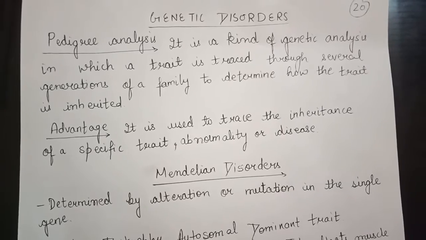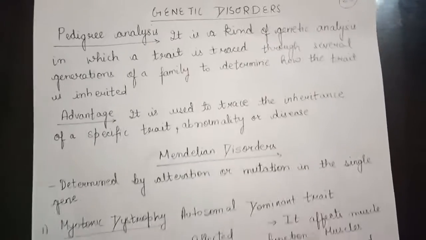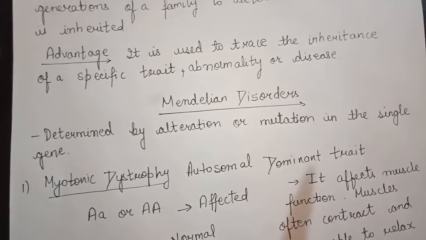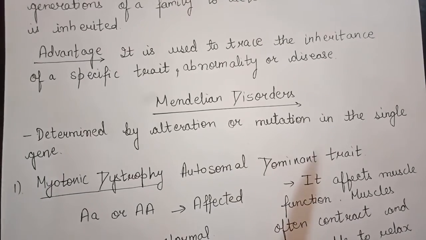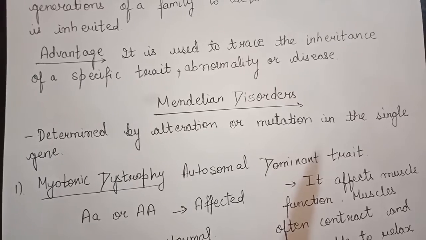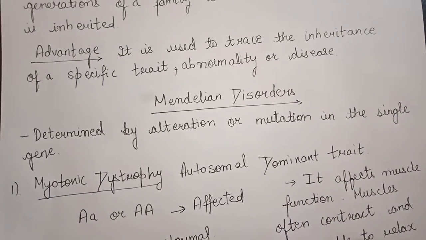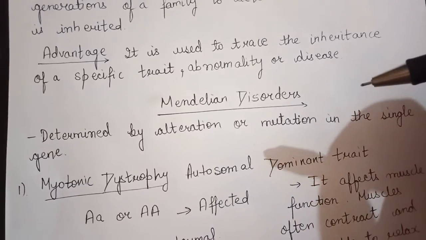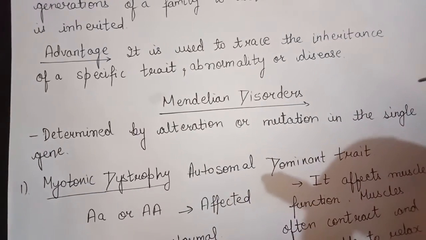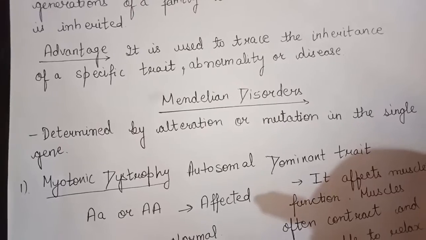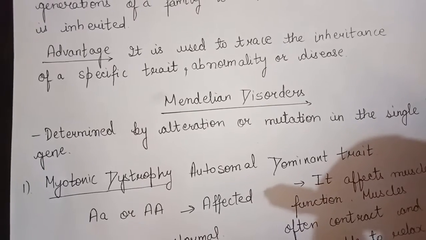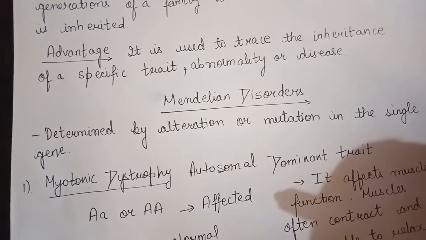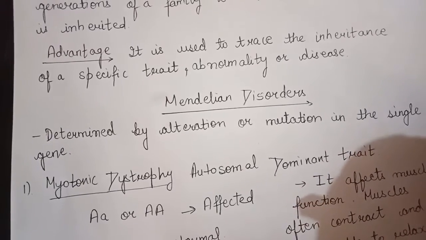Now genetic disorders are of two types. One is Mendelian disorders, and second is chromosomal disorders. So today we will discuss Mendelian disorders. So what are Mendelian disorders? Mendelian disorders means that the mutation occurs only in a single gene. Okay, the disorders which are caused because of a mutation that occurs in a single gene.